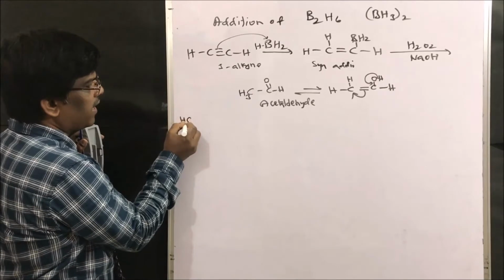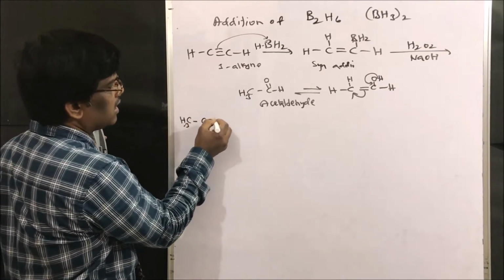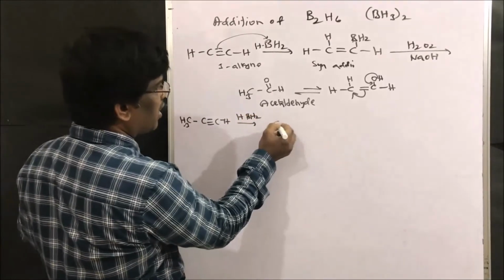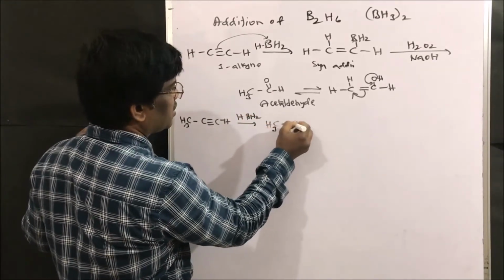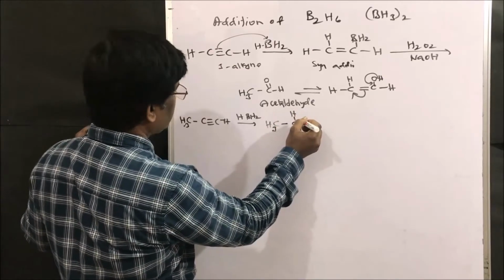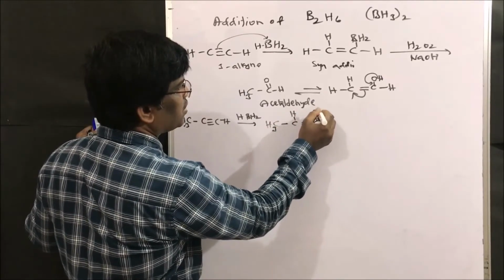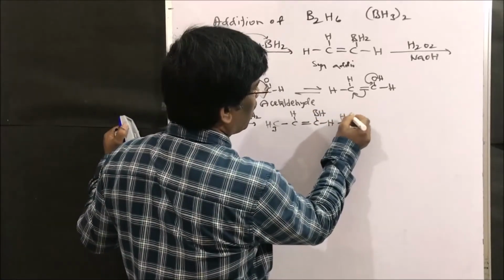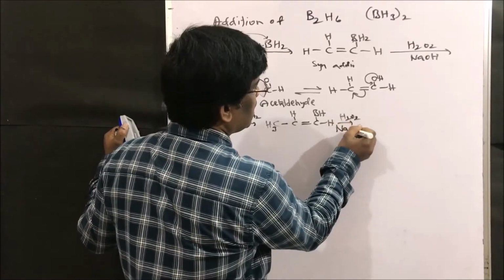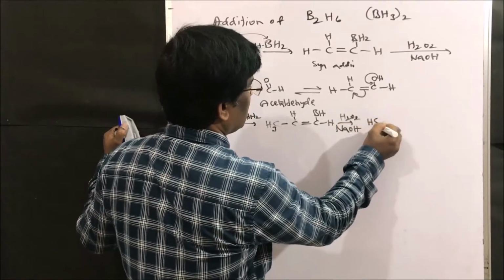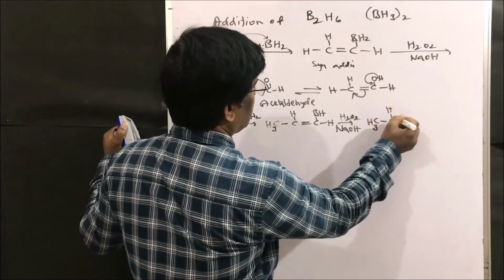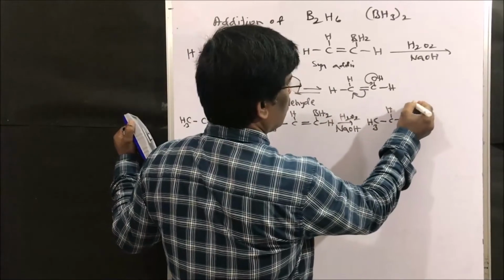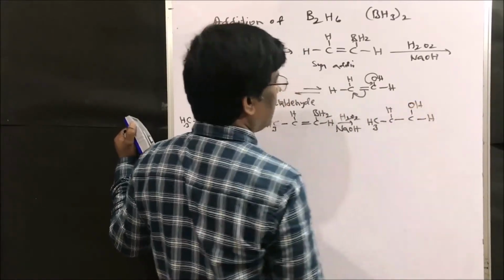So this primary alkyne, no doubt, is going to give acetaldehyde. Even if I take propyne, CH3 C triple bond CH, with BH2, it is going to give CH3 CH double bond CBH2. Upon hydrolysis or peroxide oxidation with NaOH, it is going to give CH3 CH double bond COH, right friends?